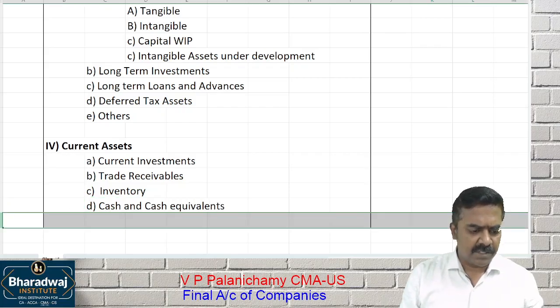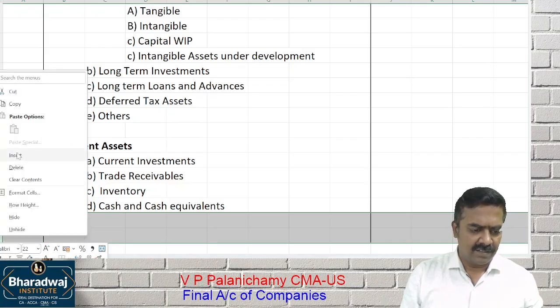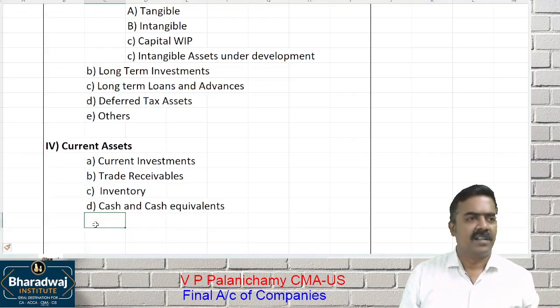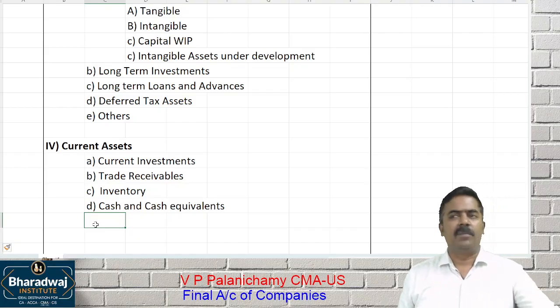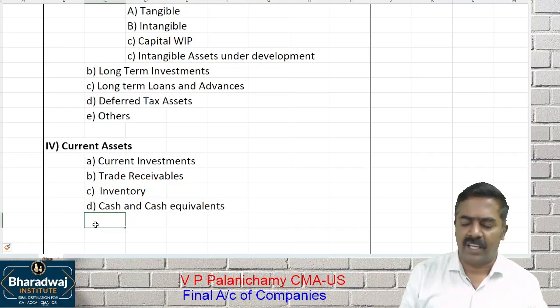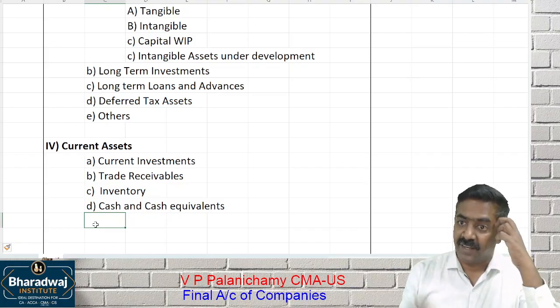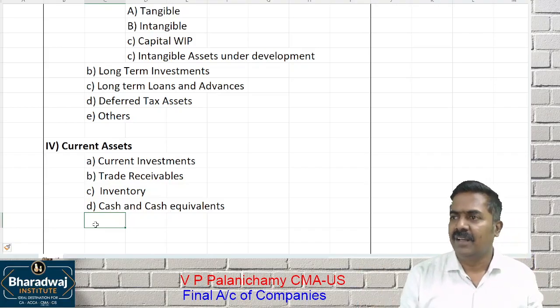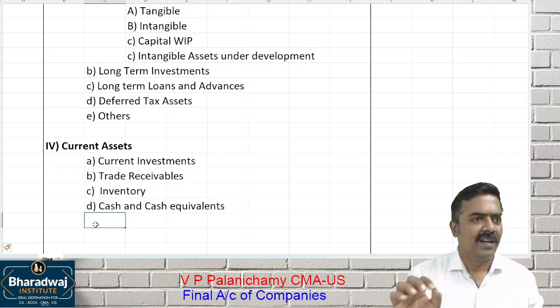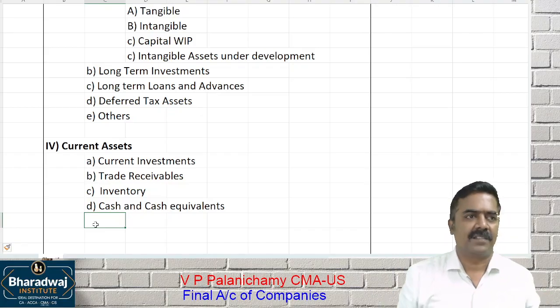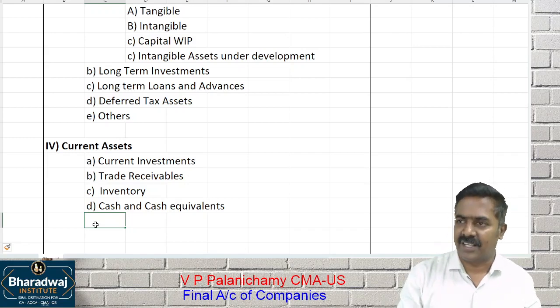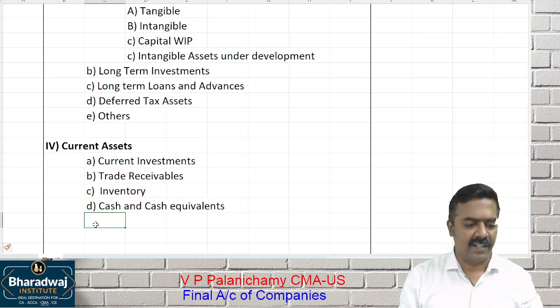It will have cash and cash equivalents. What do you mean by cash? Cash balance. What do you mean by cash equivalent? Equal to cash: bank balance, a customer cheque received but not deposited. It is equal to what? Cash. For example, on 31st March, one student came with a DD and paid the fees. The DD we are yet to deposit. The draft in hand is equal to what? Cash. Once deposited, we will get the cash from the bank.